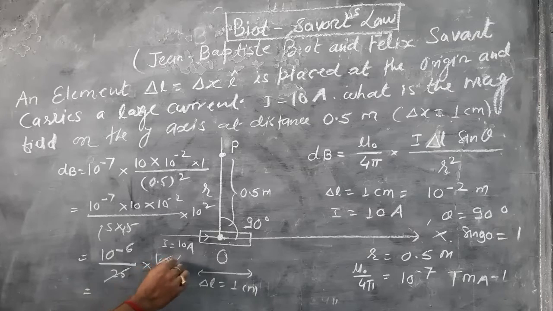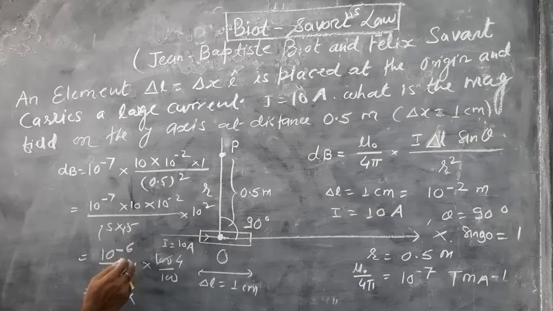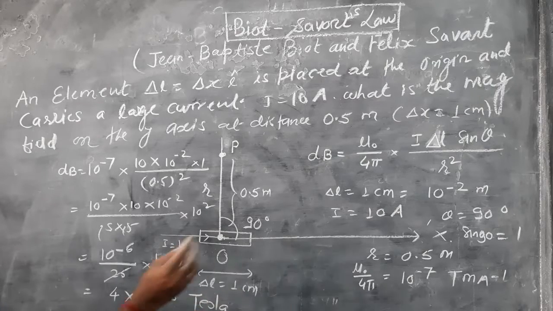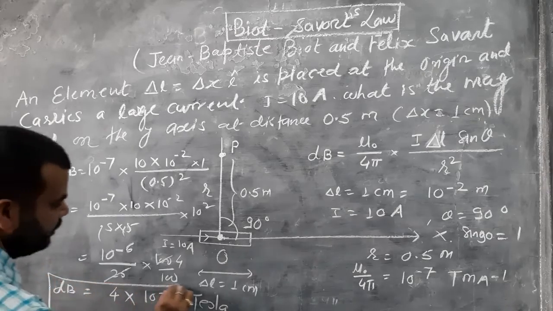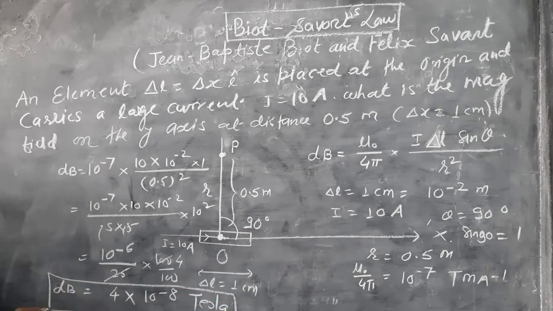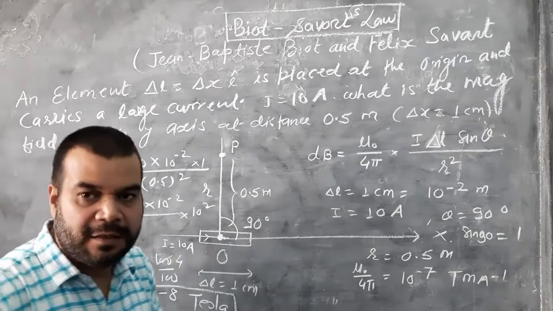This is 4 into 10 to power minus 8, and the unit is Tesla. So this is the magnitude of the magnetic field at point P, which is 4 into 10 to power minus 8 Tesla.